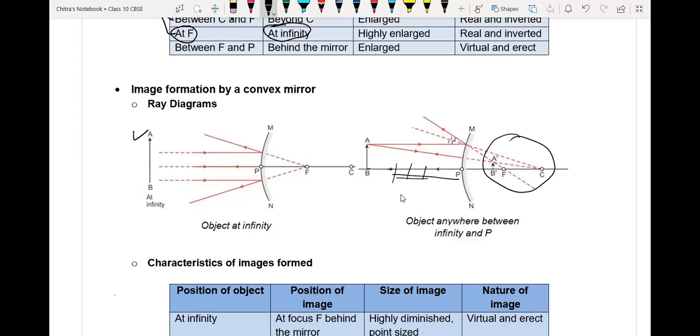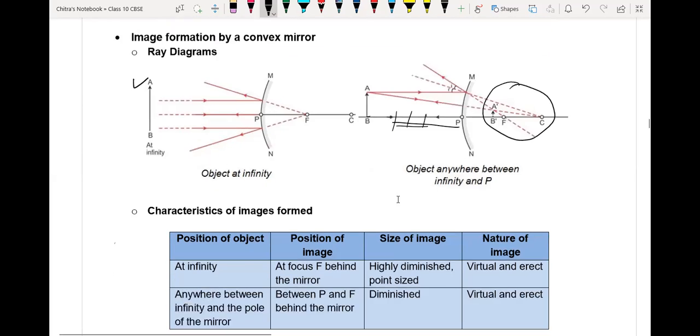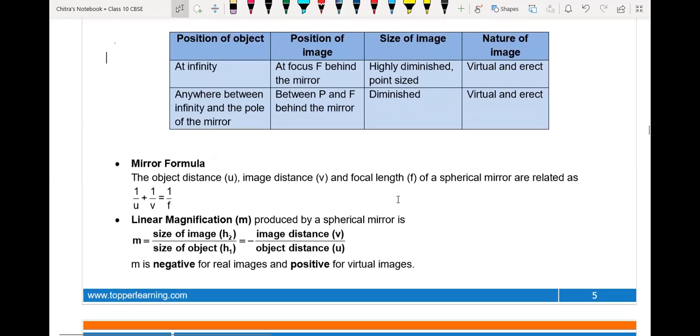That's why, whatever image forms behind the mirror, we cannot project on a screen. So all images formed by a convex mirror will be virtual. So this chart is for the image formed by a convex mirror.